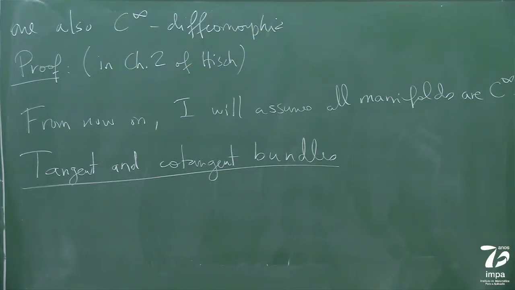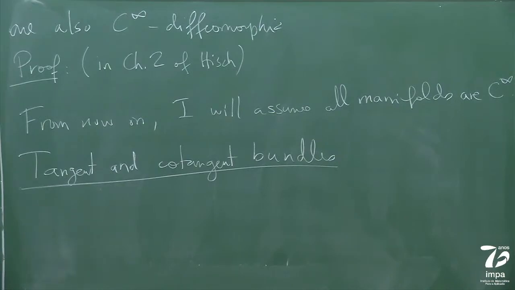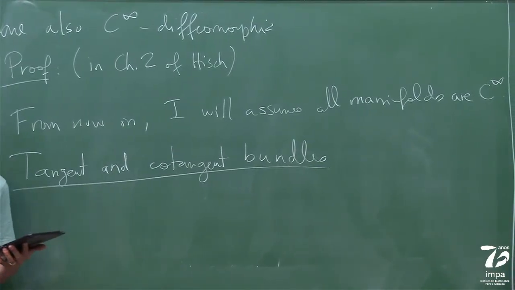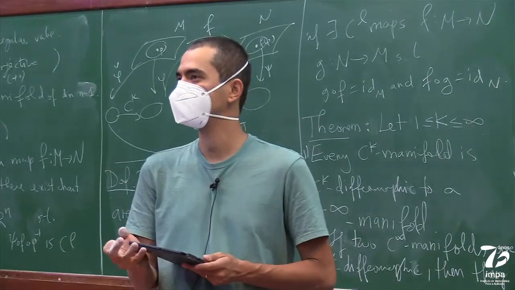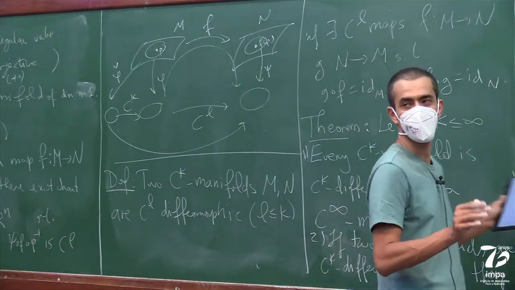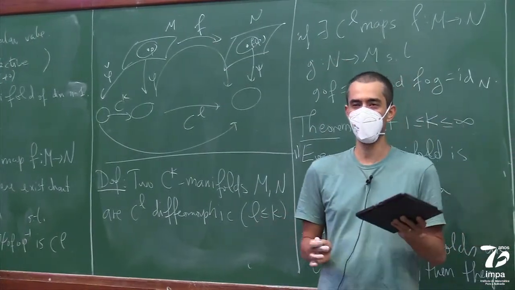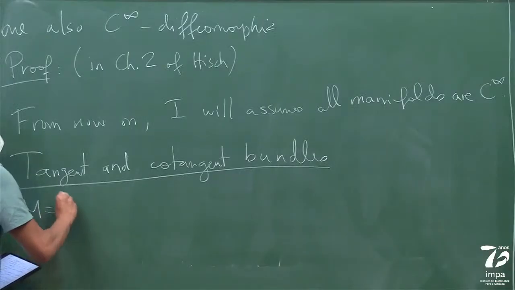Sometimes I tend to go back and forth between X and M as my manifold. So now I actually have switched to M. I usually like M better, but the book I'm following uses X. So I kind of go back and forth. But M and X are both manifolds.